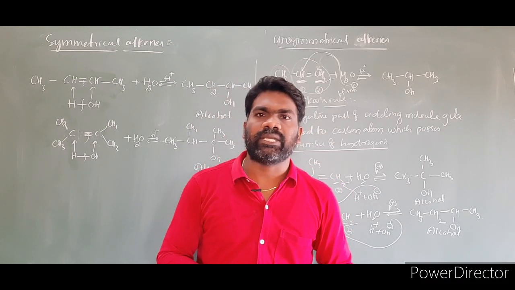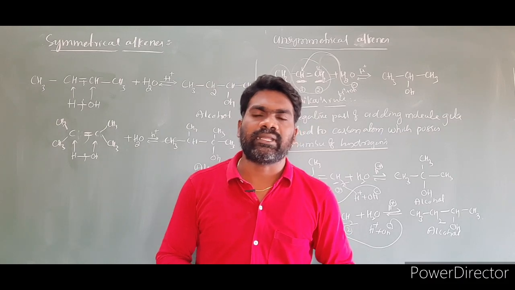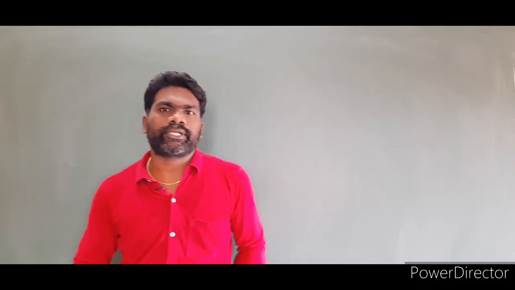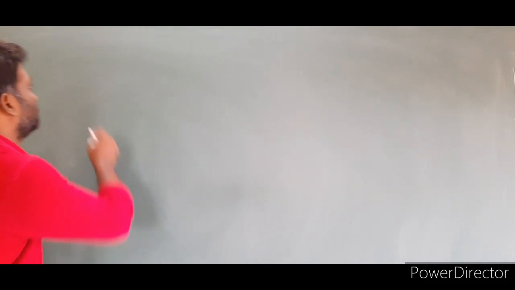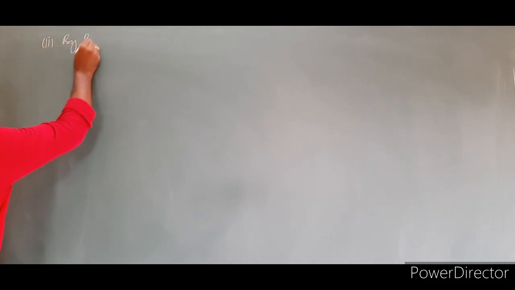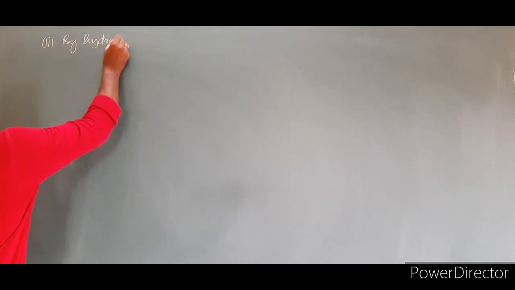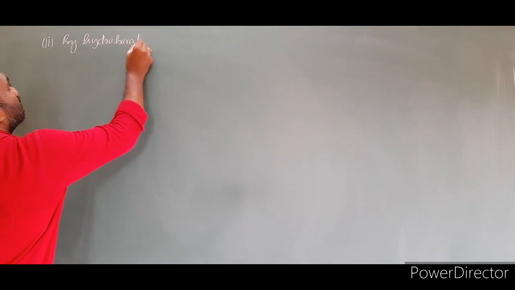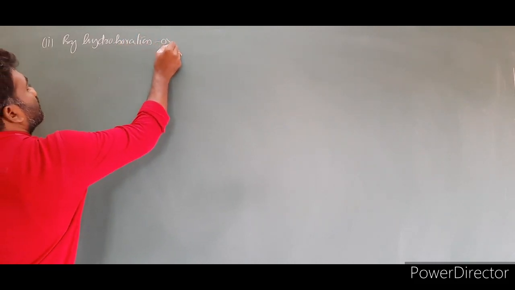This first method is called catalytic hydration. The next method for the preparation of alcohols from alkenes is hydroboration oxidation. Now let us write it. This is the second one, by hydroboration oxidation.